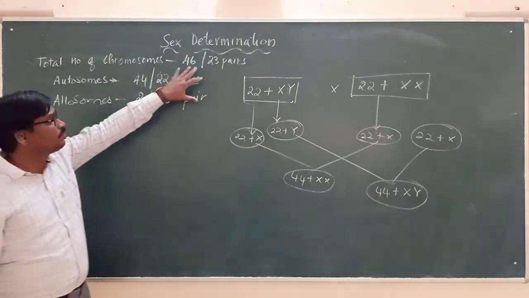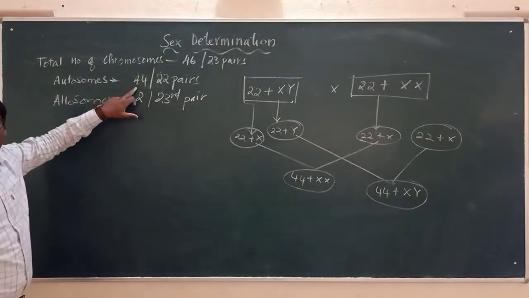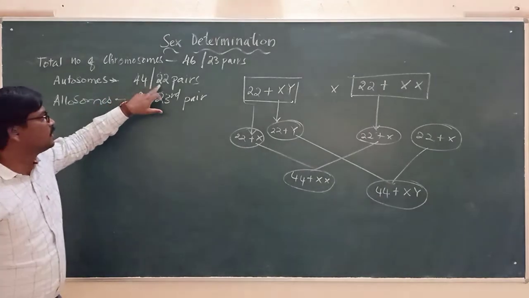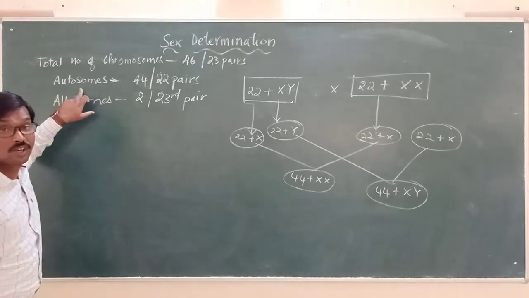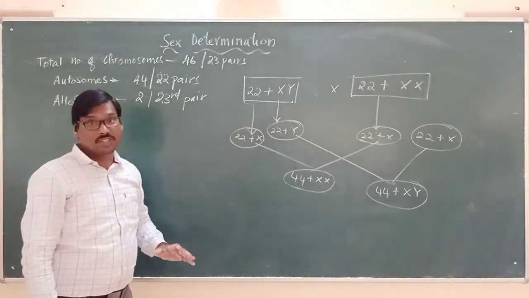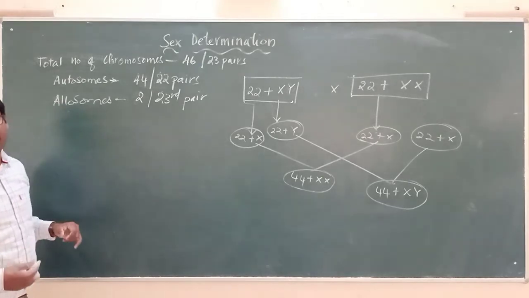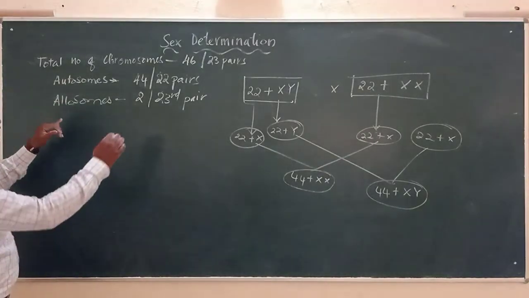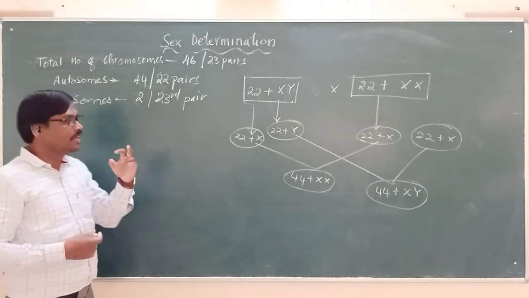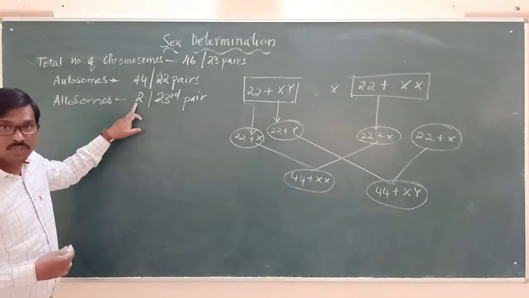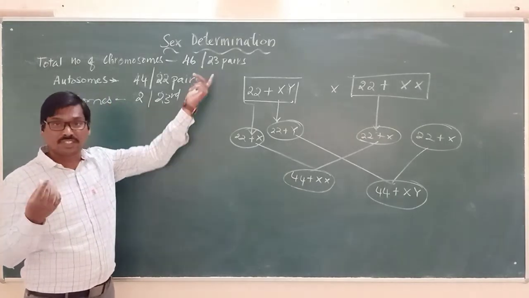From these 46, or 23 pairs of chromosomes, the first 44 chromosomes, or the first 22 pairs, are called what? Autosomes, which are responsible for determining the body characteristics. And the last pair, the two chromosomes left over, the 23rd pair, out of 23 pairs.